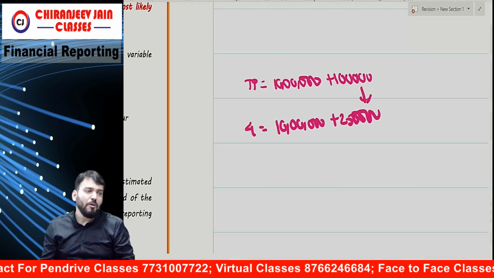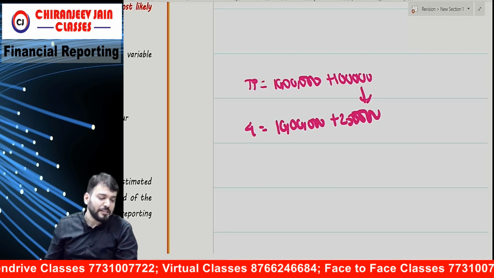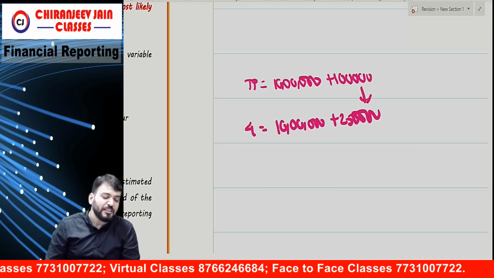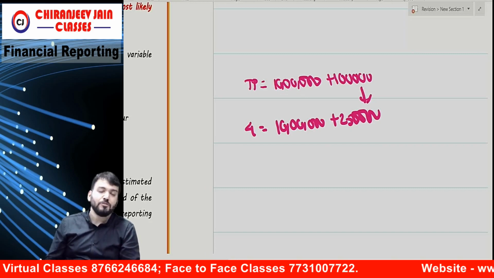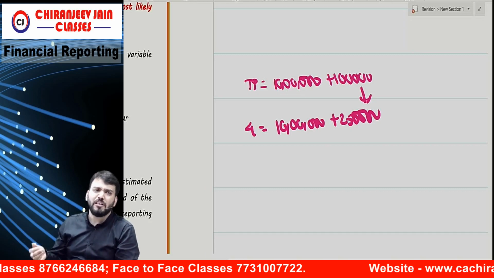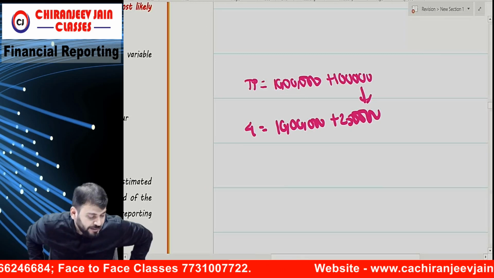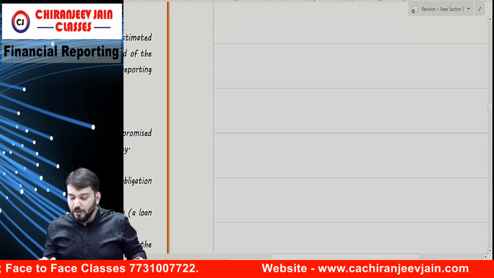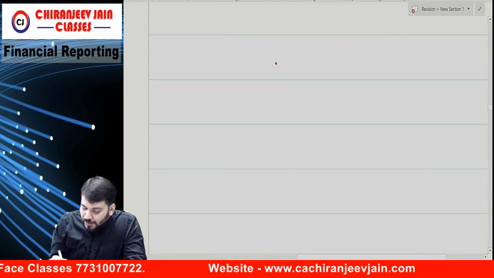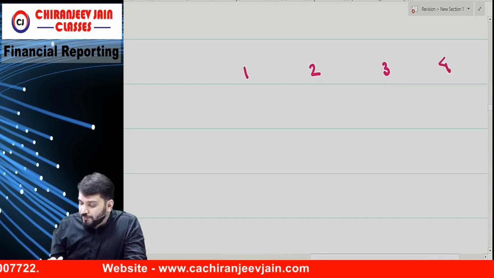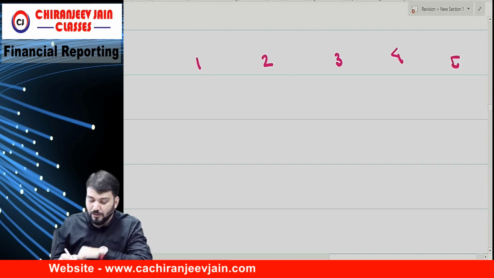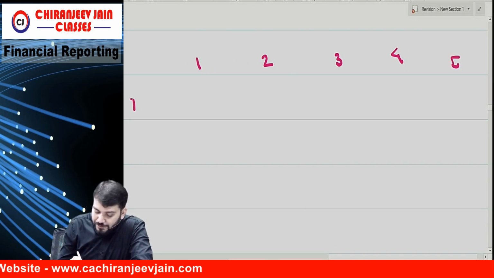Have you understood? So how to recognize the revenue, we need to understand. Evaluate the impact of changes in the variable consideration when the costs incurred are as follows. So they have given year 1 this cost, year 2 this cost. This is the question. Let us come to the answer. What will be the answer? Year 1, year 2, year 3, year 4, year 5. So tell me, what is the transaction price?